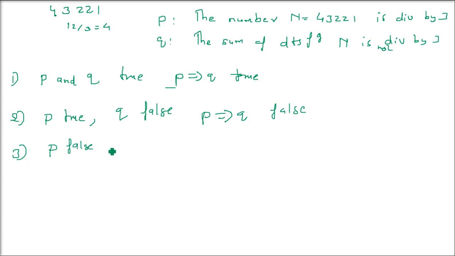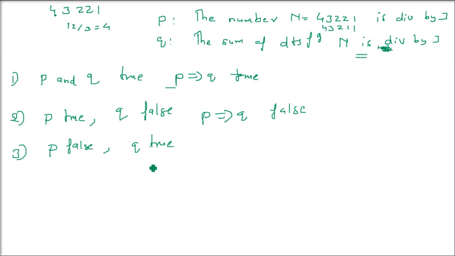Third, same sentences we are taking. If P is false and Q is true, let us say we take the number as not 4, 3, 2, 2, 1, but 4, 3, 2, 1, 1, a number which is actually not divisible by 3. So P is false, because 4, 3, 2, 2, 1, 1 is not divisible by 3. But Q, the sum of the digits of n, is divisible by 3.